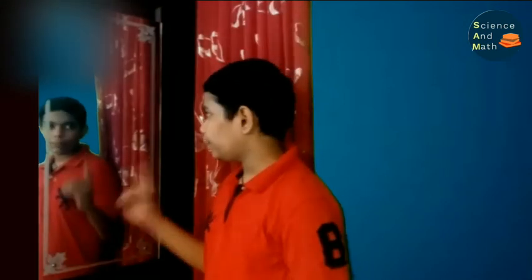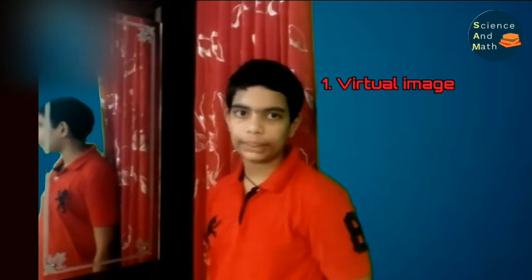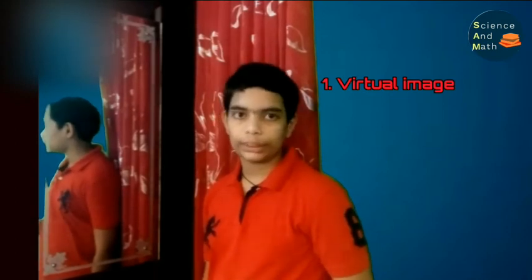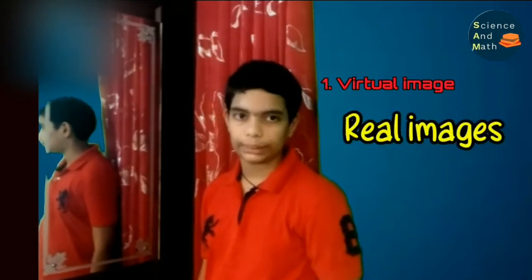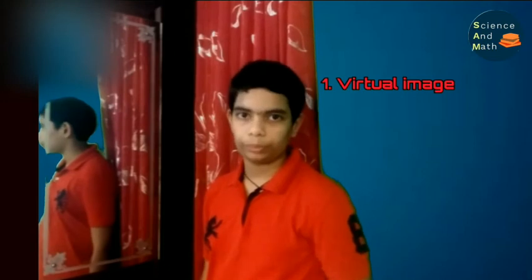Friends, now let's see the properties of the image formed on a plane mirror. Alright, so what is the first property? Yes, that's right. The image formed on a plane mirror is virtual, which means the image cannot be captured on a screen. Those images which can be captured on a screen are known as real images. We will see how to capture the real images on a screen in a separate video.